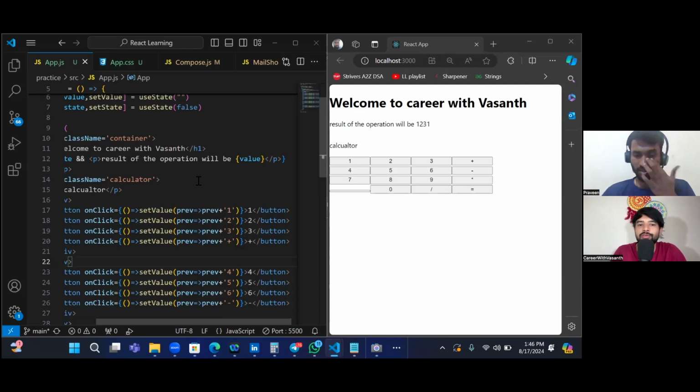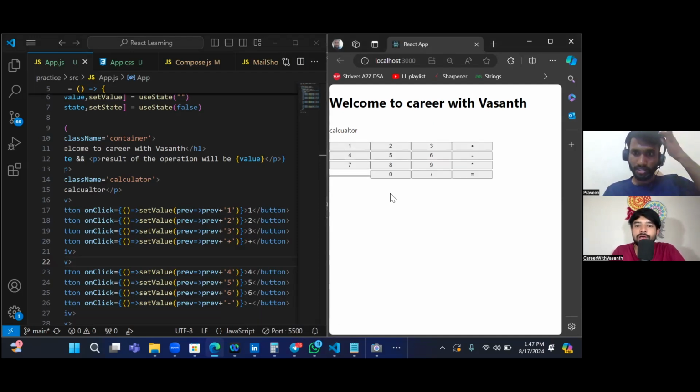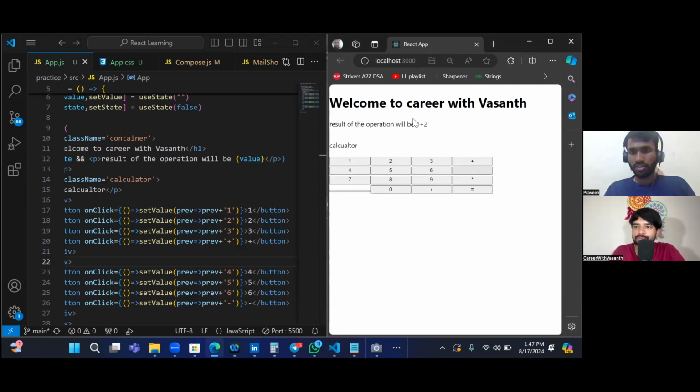Right now, can you refresh on the right hand side? Click on that here and yeah. Yes, sir. Now click on like 1 plus 2. So basically it is plus, not 2. Can you make sure whatever you're typing shows on the screen? Yes, sir. Okay, 1 plus 2 is shown.